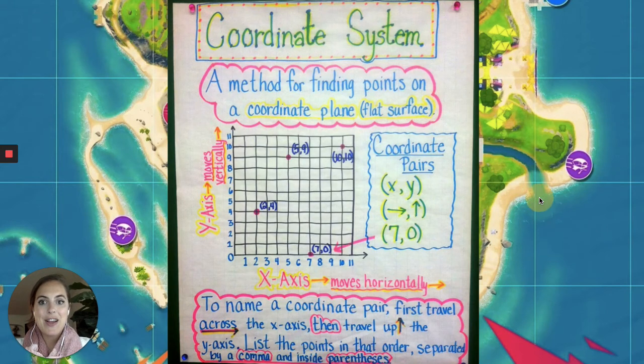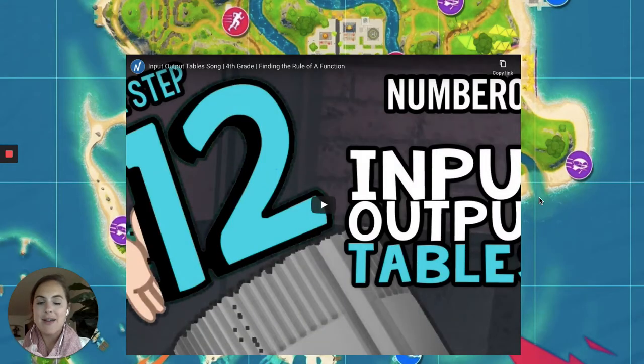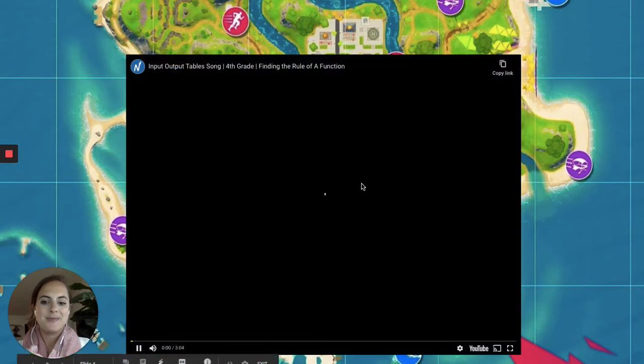Now, I know a lot of us liked that anchor chart and maybe that got our memory going right away. But for some of us, we need a video to be able to jog our memory. So here's one of our all-time favorite NumberRock input-output tables.